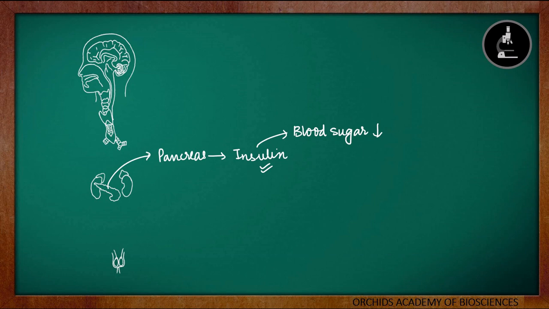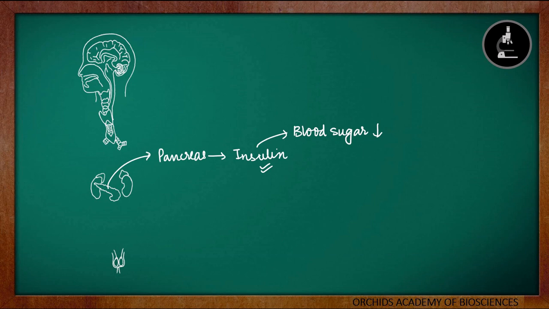Then we saw how thyroid hormones overproduction and lesser production can also create an imbalance in the body. So similarly, all the hormones should be produced in precise amounts. Its overproduction is also harmful for the body, and its lower production is also harmful for the body. So there's a feedback mechanism in our body so that it can regulate the secretions of the hormones.